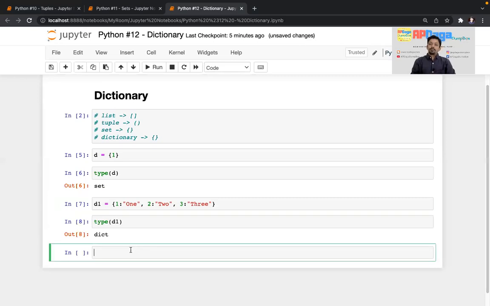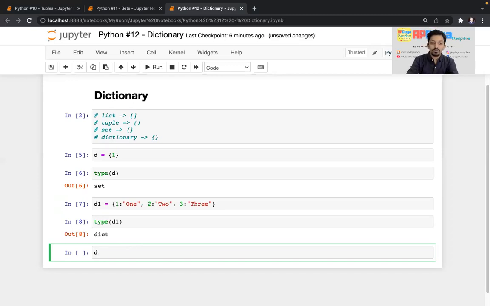In list and tuple, there are default indexes starting with 0, the forward indexes 0, 1, 2, 3, 4. In set, there is no index at all, there is no ordering. But in a dictionary, what is the difference? It will not use any kind of default indexing. You are creating your own indexing, and that indexing is nothing but the key.